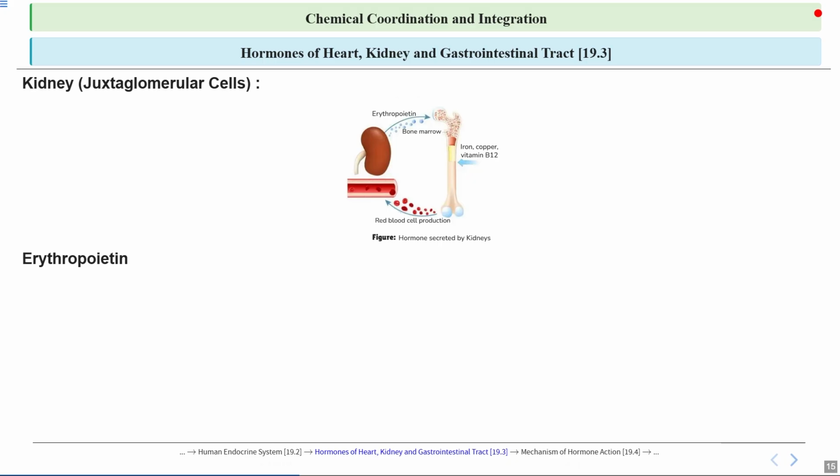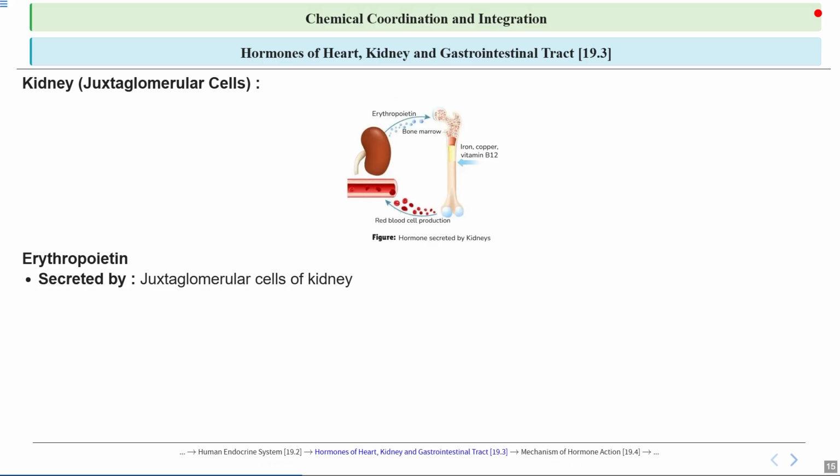It plays a key role in maintaining the body's ability to transport oxygen efficiently, especially in conditions like anemia or at higher altitudes where oxygen levels are very low. Juxtaglomerular cells in the kidney secrete renin, an enzyme that plays a key role in regulating blood pressure and fluid balance in the body.